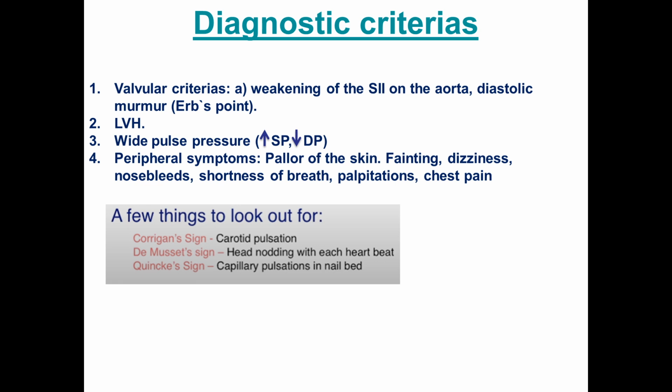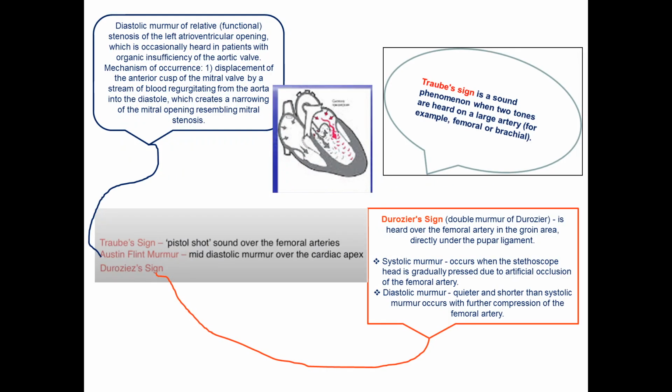Peripheral symptoms like pallor of skin, fainting, dizziness, nasal bleeding, shortness of breath, palpitation, chest pain, and also some specific symptoms like carotid pulsation, Corrigan's sign, when the carotid arteries pulsate because of very high pulse pressure, and Musset's sign, head nodding with each heartbeat, also because of a big pulse pressure, and Quincke's sign, capillary pulsation in the nail bed. And also there are very different specific symptoms like Traube's sign.